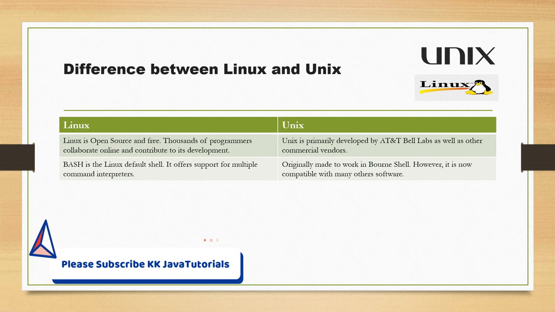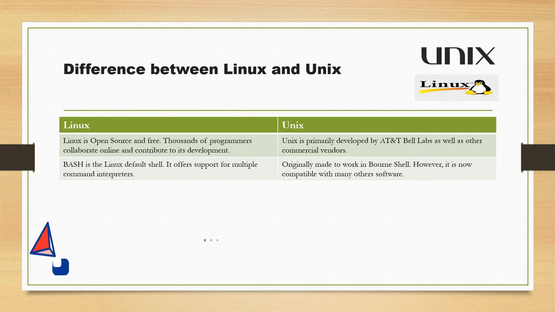Now, Bash is the Linux default shell. It offers support for multiple command interpreters, right? When we talk about Unix in terms of shell, it was originally made to work in the Bourne shell, right? However, it is now compatible with many other shells as well.